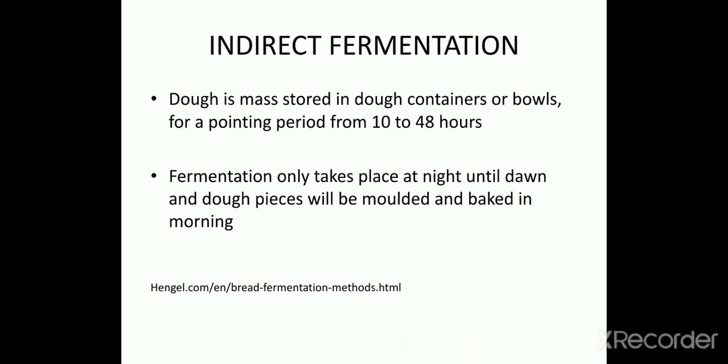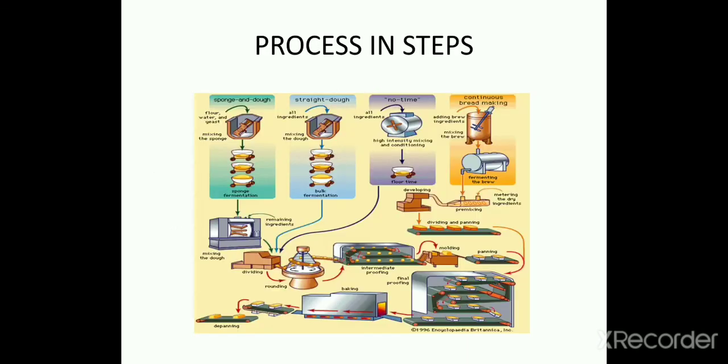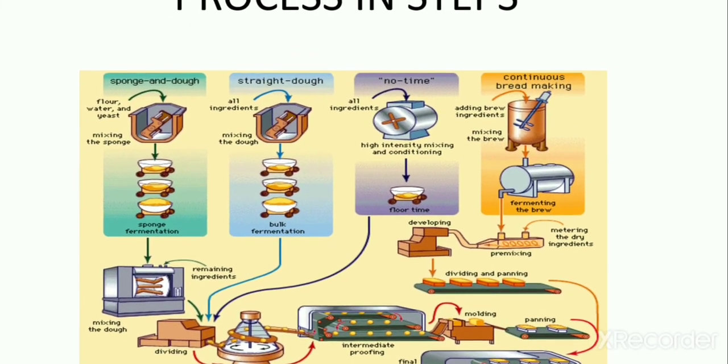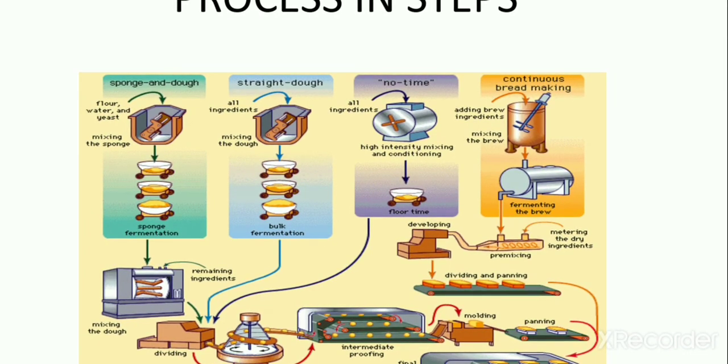Now is indirect fermentation. Dough is stored in dough containers or bowls, we can say, for a period from 10 to 48 hours. Fermentation only takes place at night until dawn and dough pieces will be molded and baked in the morning. These are the processes with diagrams. First is sponge and dough, second is straight dough, third is no time.